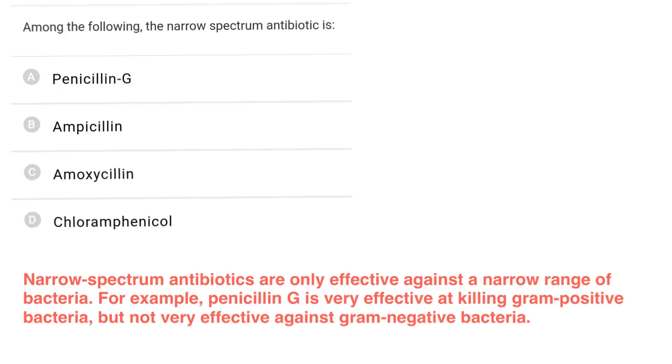In this question we have to find which of the following given is a narrow spectrum antibiotic. So narrow spectrum antibiotics are those antibiotics which can be applied for either gram positive bacteria or gram negative bacteria. Now penicillin G is only effective for gram positive bacteria, while it does not affect gram negative bacteria, and hence penicillin G is a narrow spectrum antibiotic, and the correct answer is A.